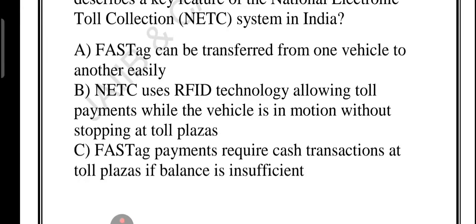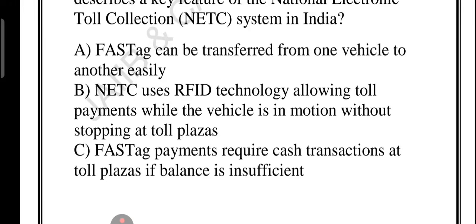This is how it works. Let's see how it works. FASTag is a sticker and this sticker is having RFID. What is RFID? Radio Frequency Identification, right? On your car windscreen, there is a FASTag sticker. When your vehicle passes through a toll plaza, the system automatically reads the tag and deduct the toll from your linked account without making you stop. For example, imagine driving on a highway and the toll is deducted while you drive through. Saving time, saving fuel, that is the magic of NETC.